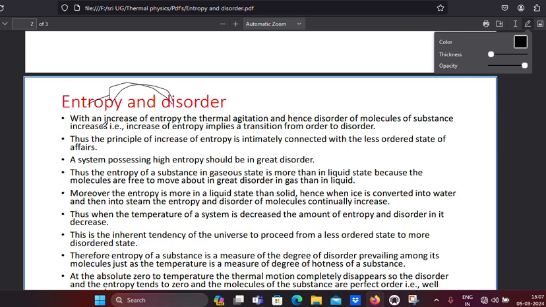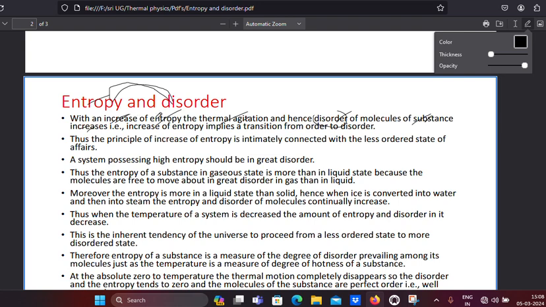What is it saying? If we want to increase the entropy, what has to happen? The thermal agitation, because of temperature, increases the disorder of the molecules of the substance.